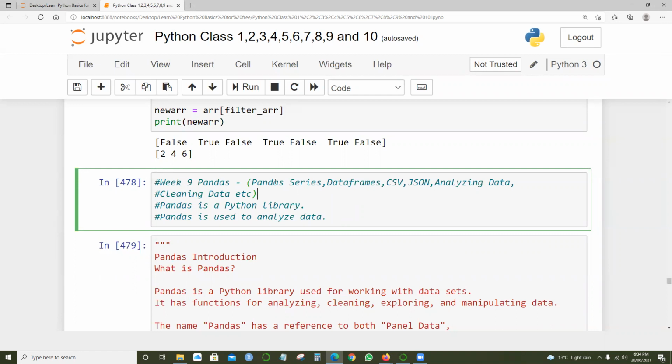So mostly talked about the Panda series, data frames, and we did talk about the CSV files, JSON files, and until there. As I said, Pandas is one of the Python libraries used a lot for analyzing data.